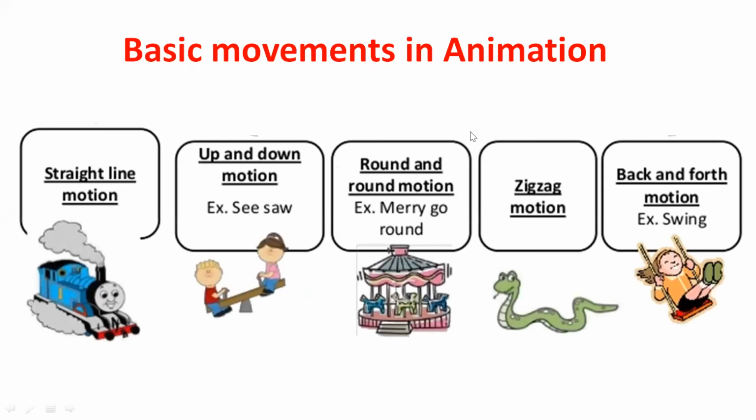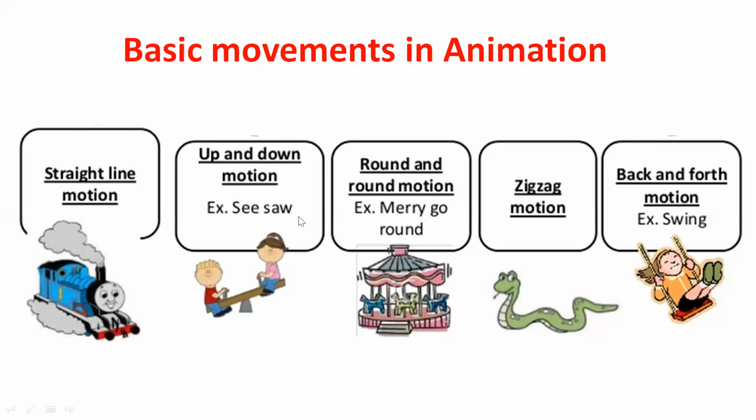Now, when you are creating animations, these are the basic movements in animation. These 5 animation movements you must all know before you become an animator. To become an animator, you need some technical skills, and you also have to know some basic movements. The first basic animation is straight line motion, which is nothing but moving an object or image in a straight line. I'm moving my mouse like this. It's going in a straight line. So this is the basic animation.